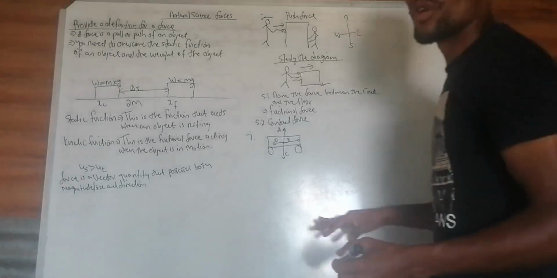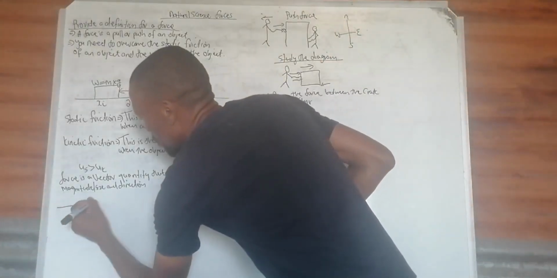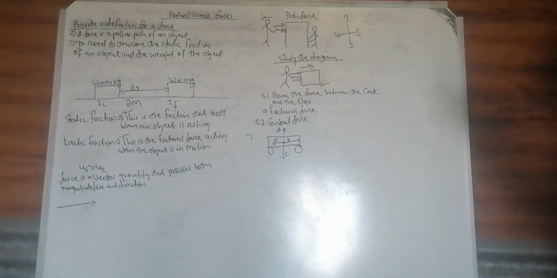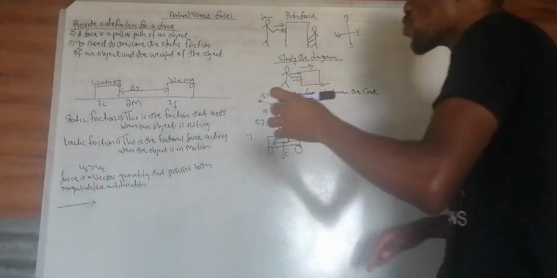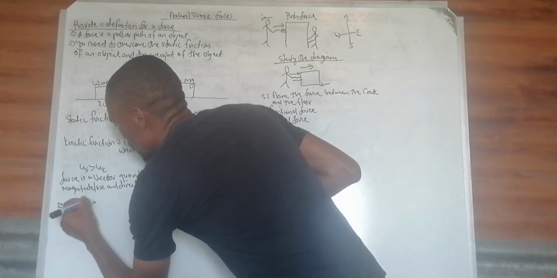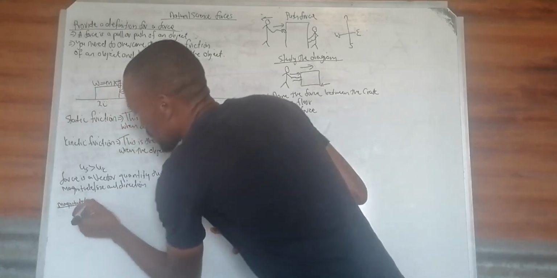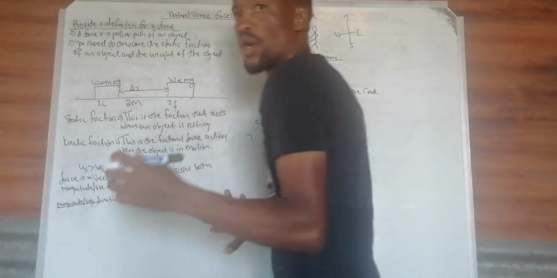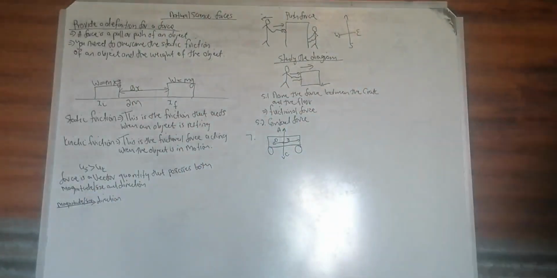How do we draw a force? The length of the arrow tells you the magnitude, the size, and the arrowhead points in the direction where the force is acting.